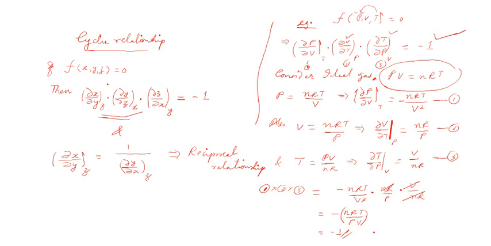So see that you remember these very important relationships. I have just told you now 3 very important mathematical relationships for a function which satisfies f(x, y, z) equal to 0. One is the differential changes in the variable. Second one is the cyclic relation amongst the 3 variables, and the third one is the reciprocal relationship. Okay, so that is the situation. Now we will go to